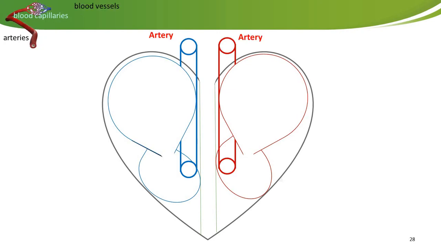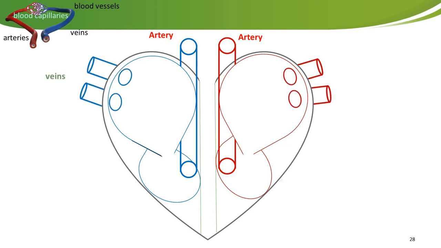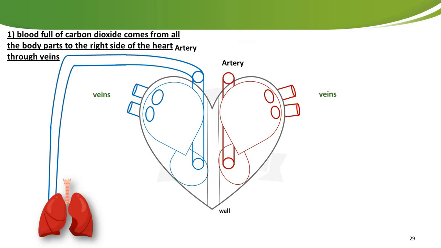In each side there is something called artery. Then we can find another thing called veins. So the heart has two sides and has four rooms and have artery and veins. Let's see how the heart helps us.